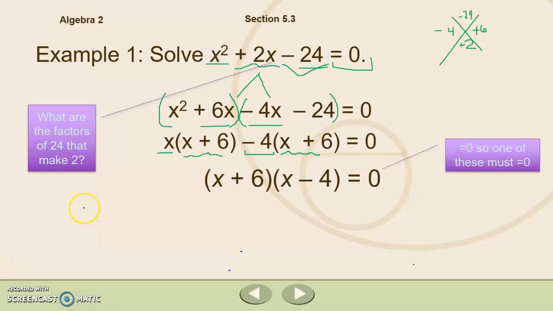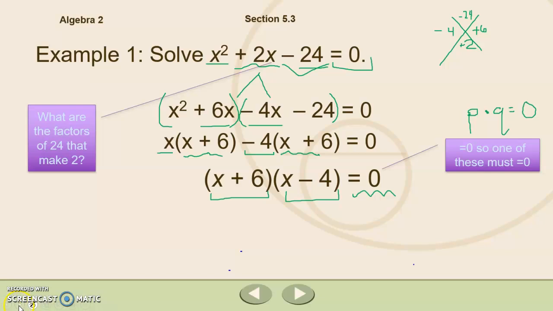Now, according to my zero product property, if this is a factor, and this is a factor, and when I multiply them I get 0, then one of these factors, if not both, must be equal to 0 as well. This goes back to that p times q equals 0. If p times q equals 0, then either p is 0 or q is 0, or maybe they're both 0.